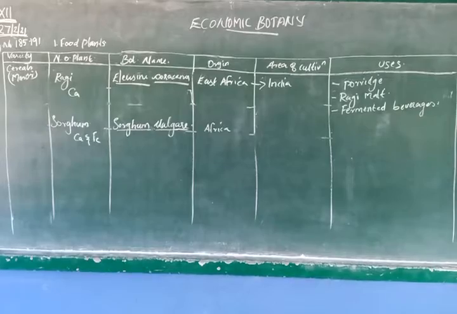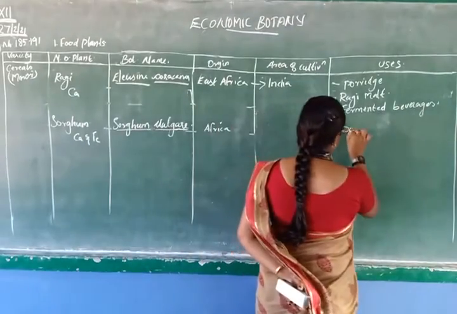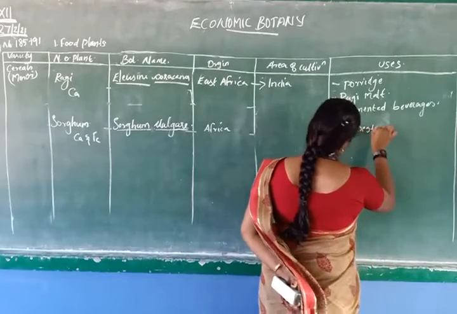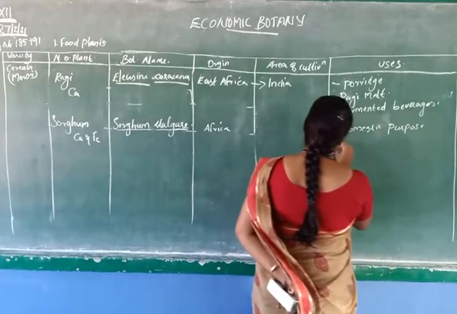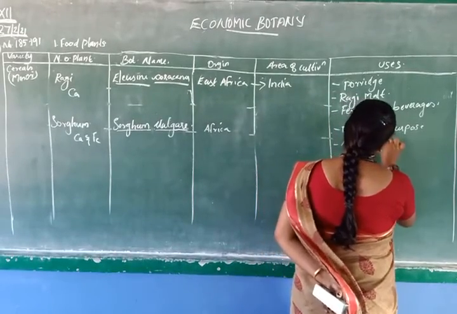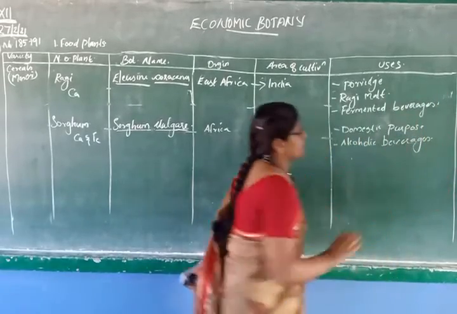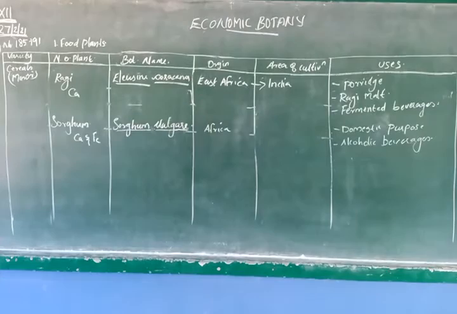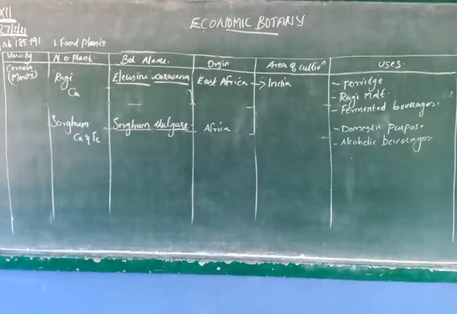Also in alcoholic beverages. Domestic purpose and alcoholic beverages. So, sorghum.